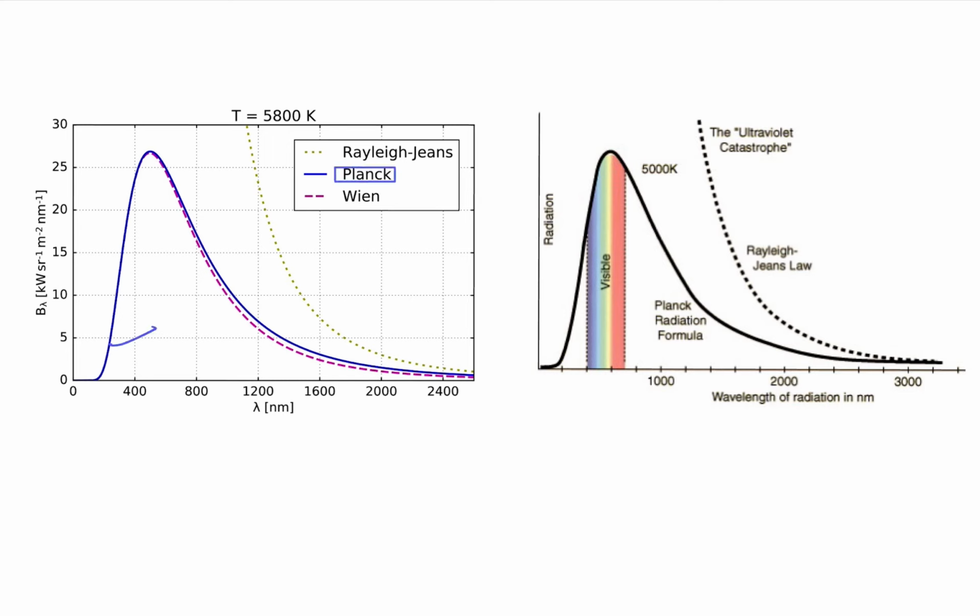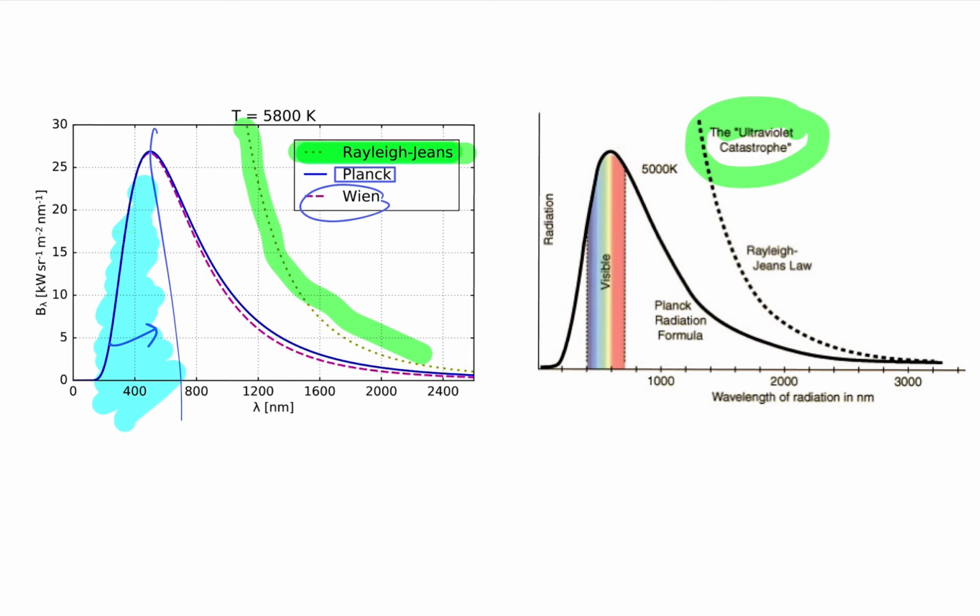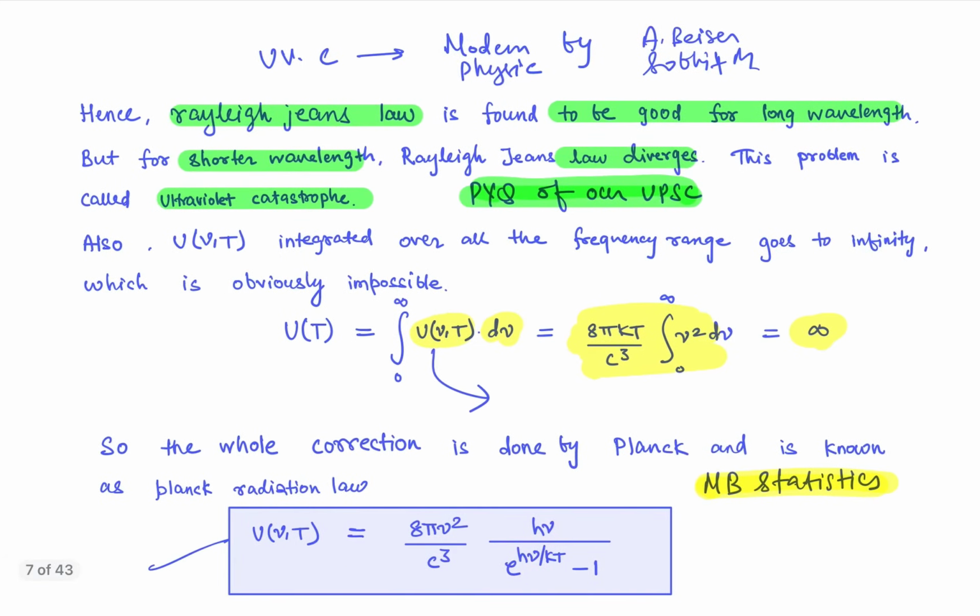Okay, and this blue line is the Planck law. So look, Wien's law in this region agrees with Planck's law, that is, the observed experimental result. But the Rayleigh-Jeans law is totally different for the larger wavelength. This is what we used to call the ultraviolet catastrophe as well. Here we have written it: ultraviolet catastrophe, which is actually the divergence of the Rayleigh-Jeans law for shorter wavelength. And this is our previous year question. I have just reminded you once again.